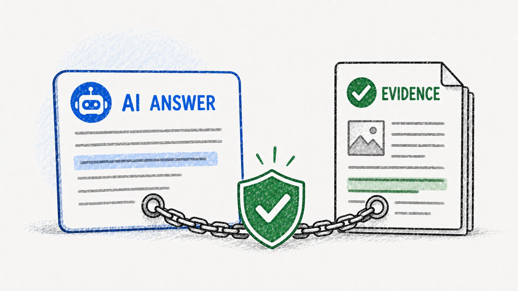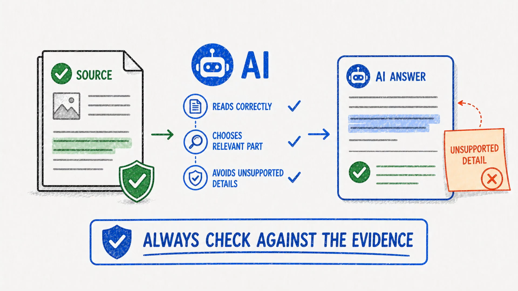Grounding means tying an answer to evidence. For example, an AI system might answer using a specific document, database, or search result. Grounding helps because the model is not only relying on memory, it can point back to the material that supports the claim. Grounding reduces risk, but it is not magic.